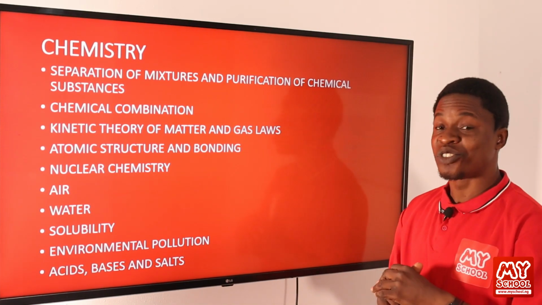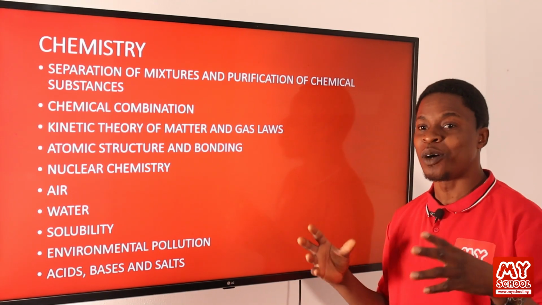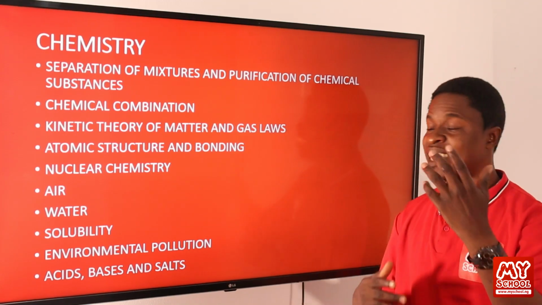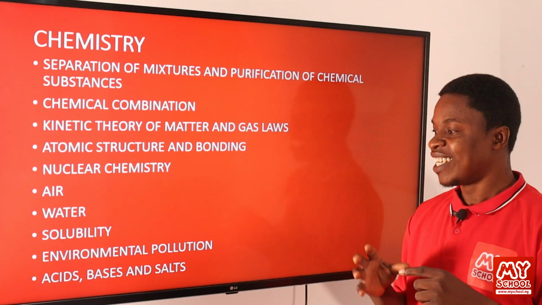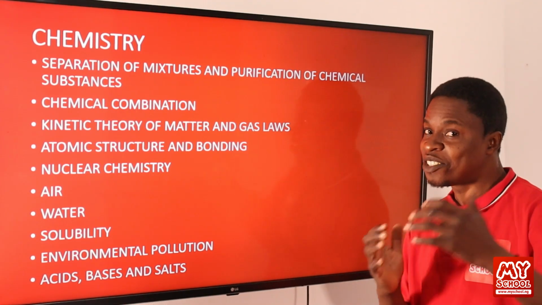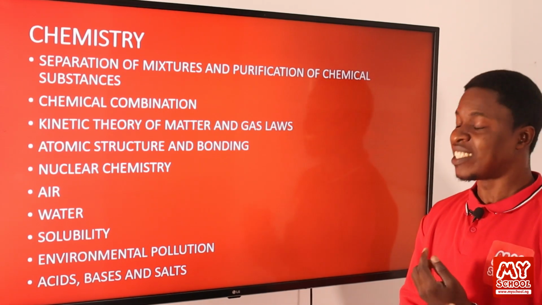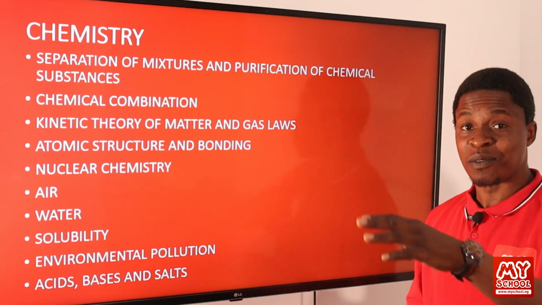Then we look at salts also. What are salts? Well, to a layman, salt can just be what is used in the kitchen, that mommy used, we cook, and so on and so forth. But to a scientist, to a chemist, it is much more than that. Well, that is just part of it. So by the time we look at what salts are, you will know that there are different types of salt that we could have. We talk of normal salt, like the one we use at home.